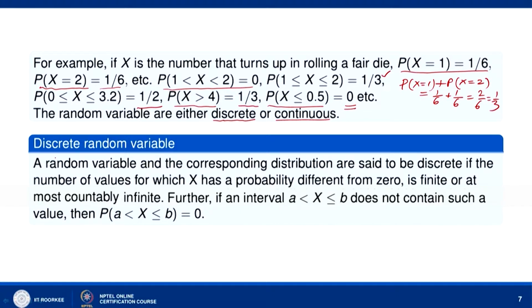Now, let us define a discrete random variable. A random variable and the corresponding distribution are said to be discrete if the number of values for which x has a probability different from 0 is finite or at most countably infinite. Further, if an interval a less than x less than or equal to b does not contain such a value, then probability that a less than x less than or equal to b is equal to 0.